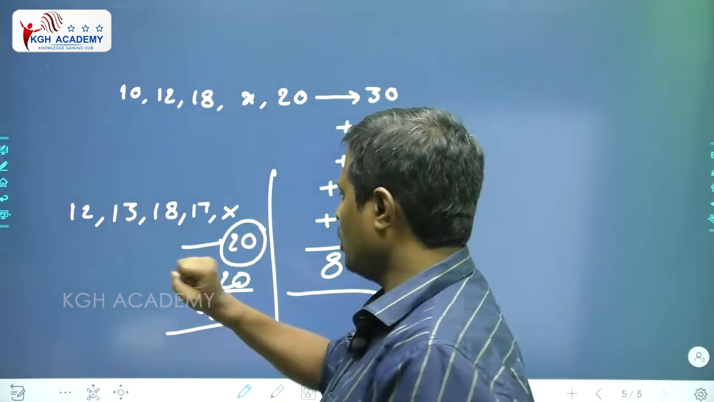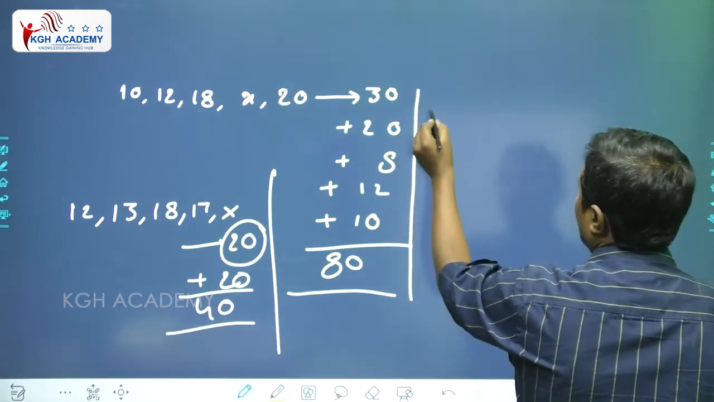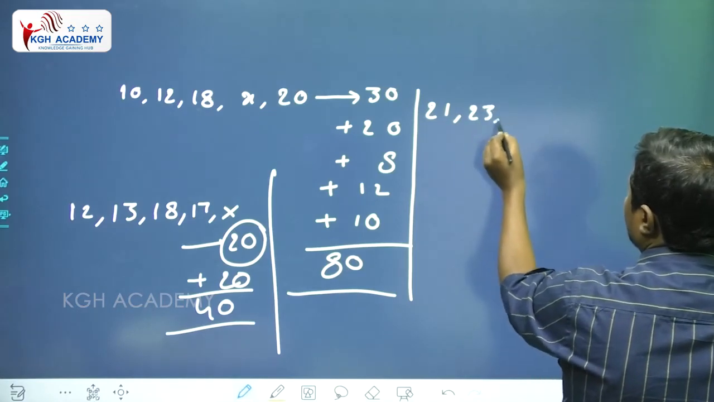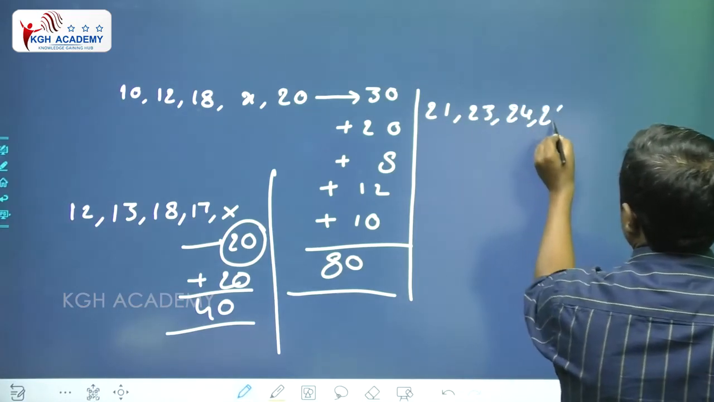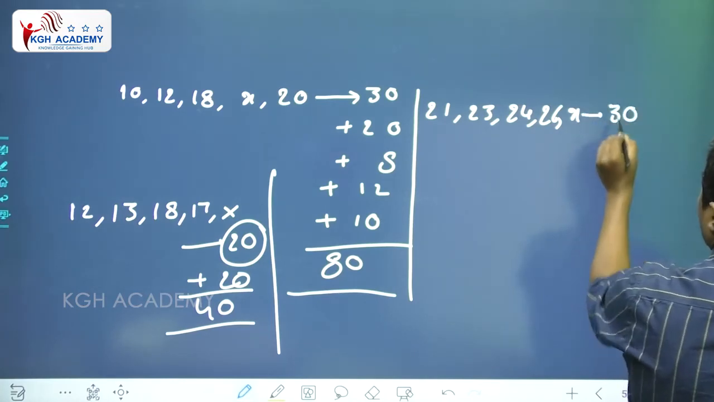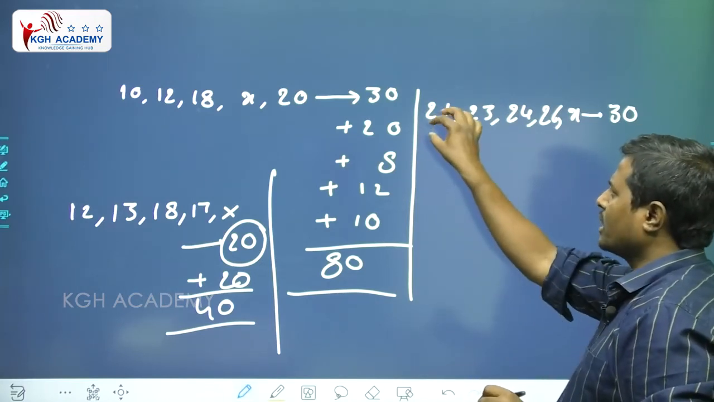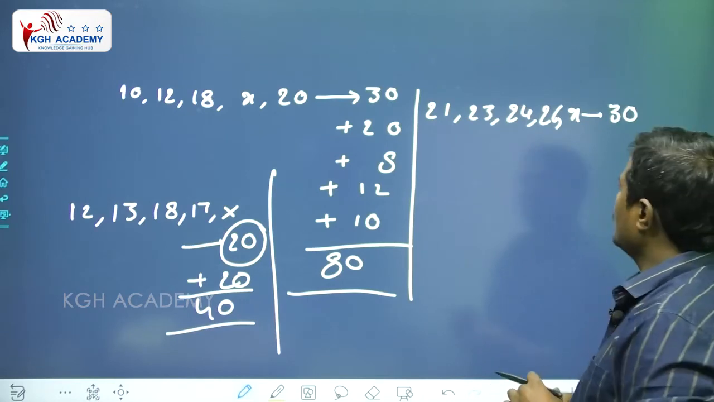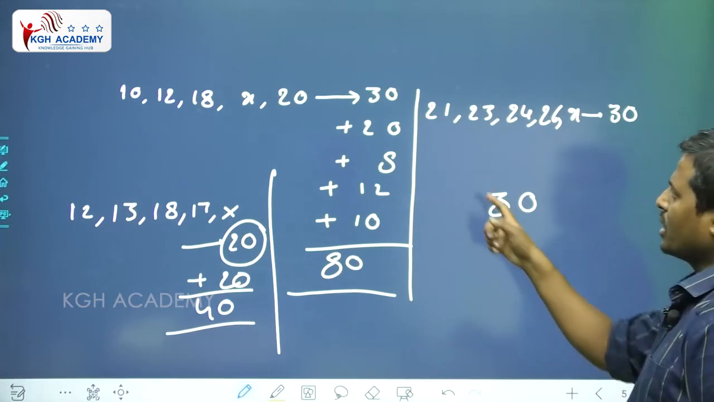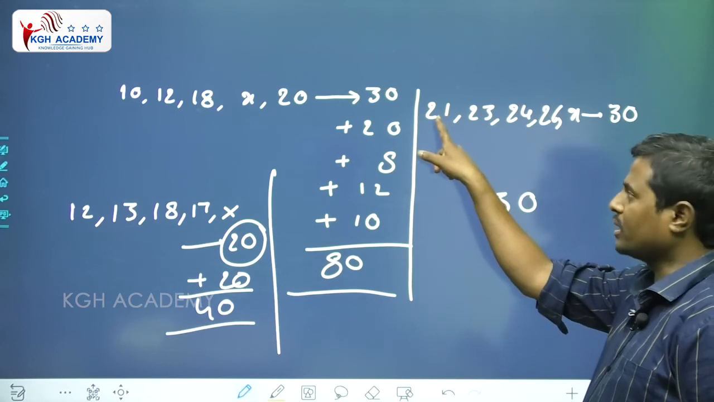Just compare these numbers with this one. For example, what is the average of 21, 23, 24, 26, comma x? The average is, let us suppose, 30. For understanding, I want to take smaller numbers. So, what is the given average? 30. If I compare 21 and 30, how much more?